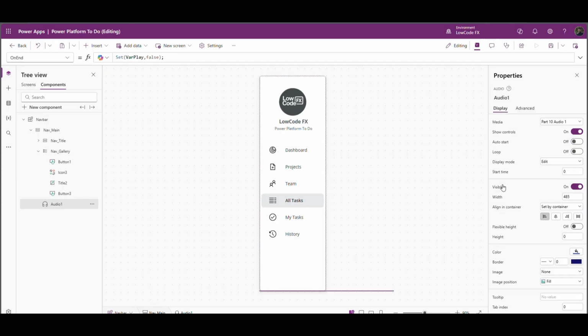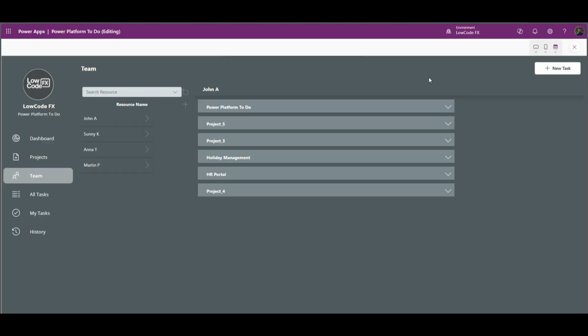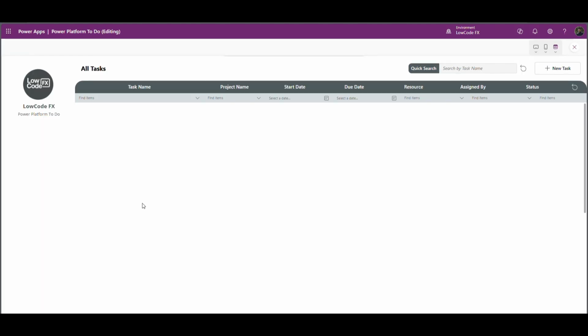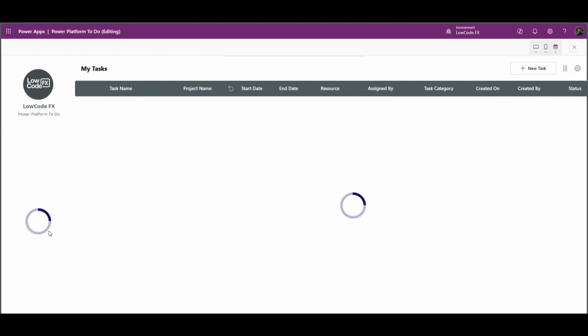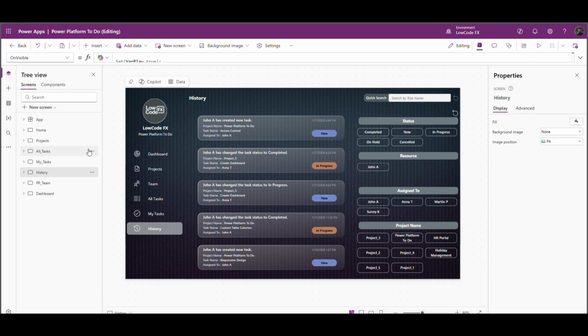Perfect. Don't make it invisible. Change the height property to 0. Okay, let's test it out. Screens. You can hear the sound. Let's add one more sound to this,